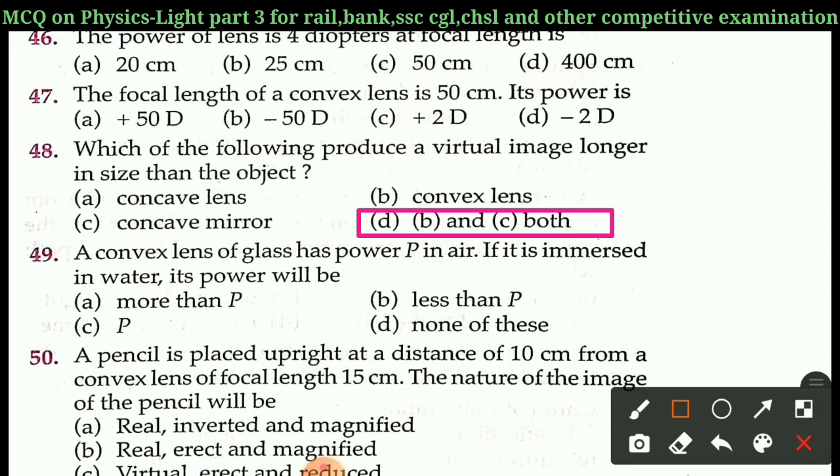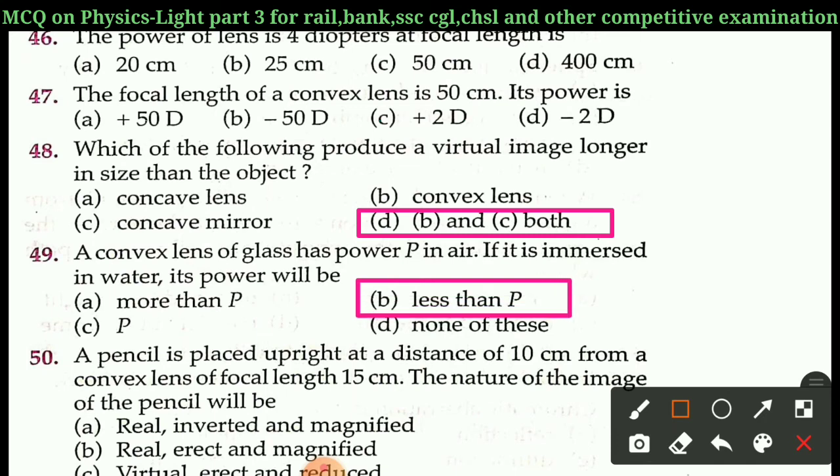A convex lens of glass has power P in air. If it is immersed in water, its power will be A. more than P, B. less than P, C. P, D. none of these. The right answer of question 49 is B.